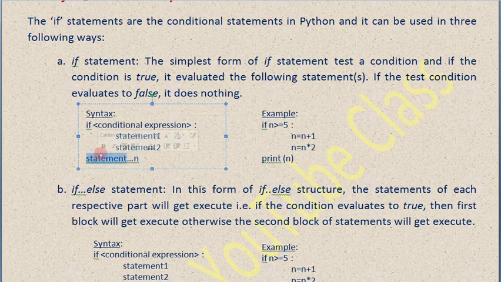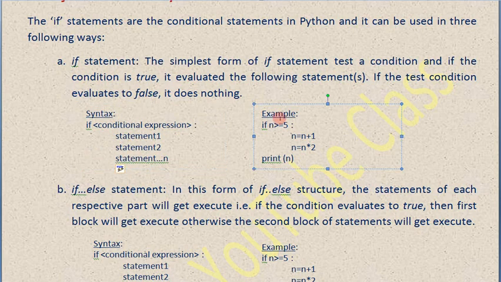Why? Because this statement is not kept in the indent with the previous ones, so this statement will get executed. Okay, so let it be like this, not a problem. Let's come to the example so you can understand better. In the example I wrote if n is greater than 5, and I'm executing some statements. How many statements am I executing? Two statements.